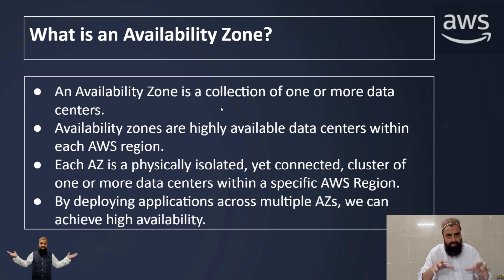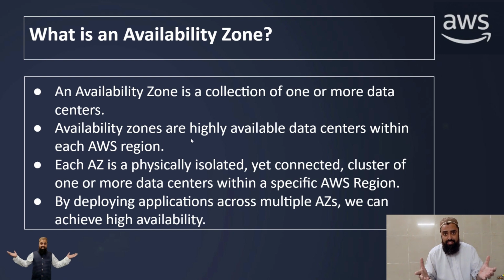Now, focus on this point: one availability zone can have only one data center, or it can have one, two, or three data centers as well. It is not limited to one data center per availability zone. A single availability zone can have one, two, or three data centers. So, an availability zone is a collection of one or more data centers.